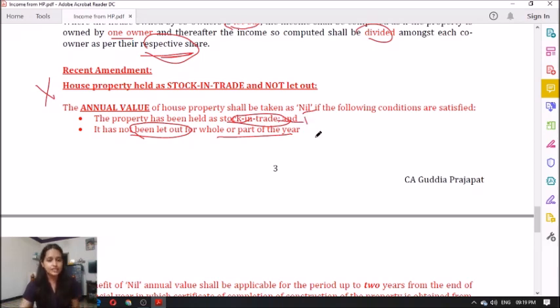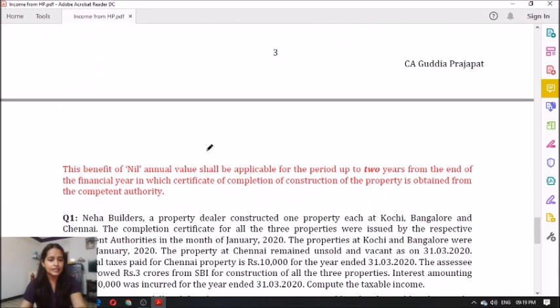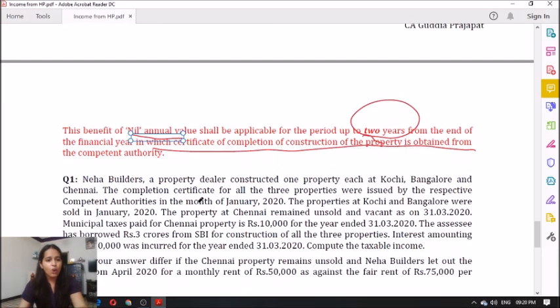Now, what happens in case of a dealer is he may have many properties, right? However, we saw that if the house property is more than 2, it shall be treated as a deemed let out property. Now, this is unfair in case of a dealer because for him it is stock in trade. In such a case, what they are saying is the benefit of nil annual value shall be applicable for a period of 2 years from the end of the financial year in which the certificate of completion of property is obtained from the competent authority.